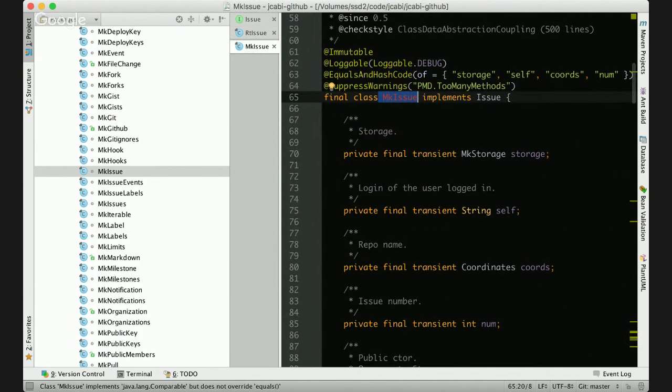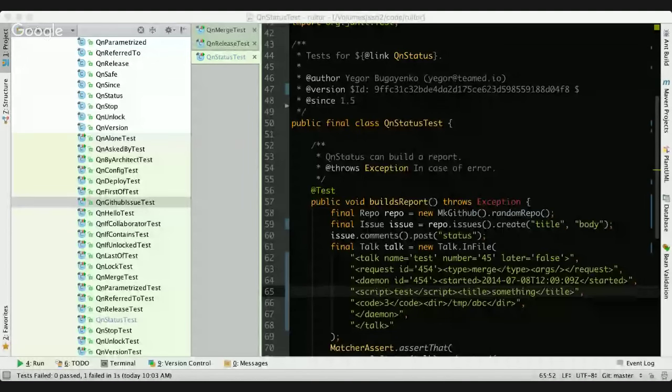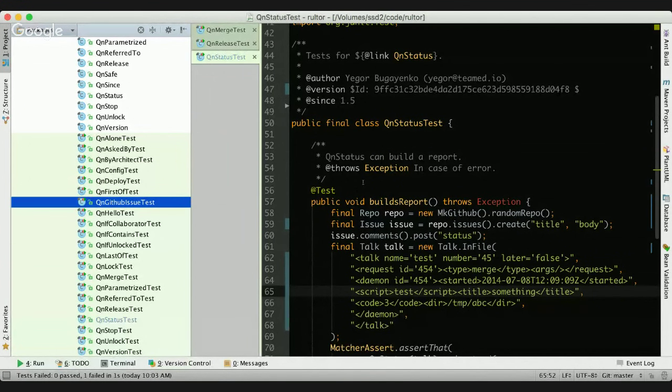Now let me demonstrate how it's all used in a real situation. So now let me share another project, which is Rulter. Let me show you where it is. So here's the Rulter project, which is also open source, so you can check it online. This project is actually connecting to the GitHub API. It's using the library which I just showed you in order to connect to the GitHub API.